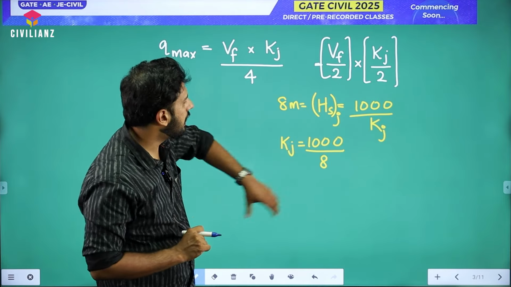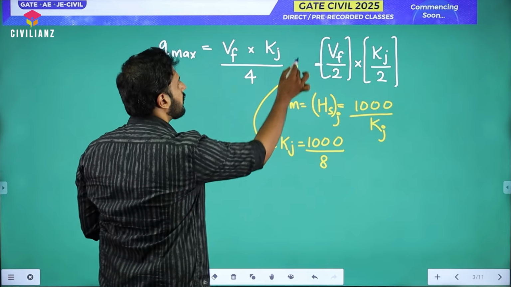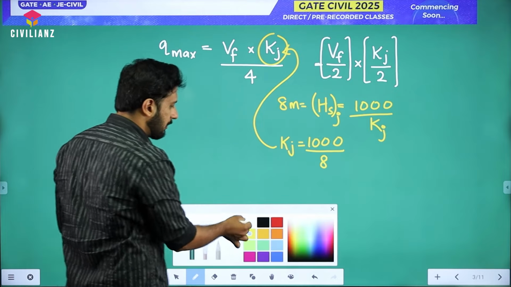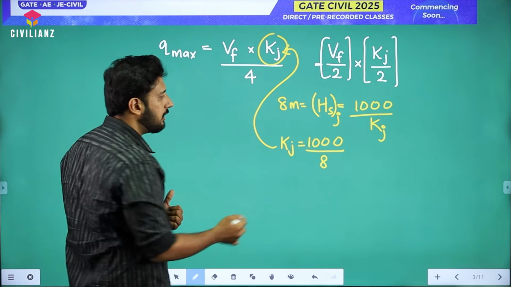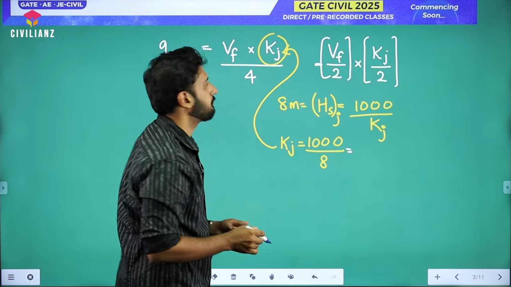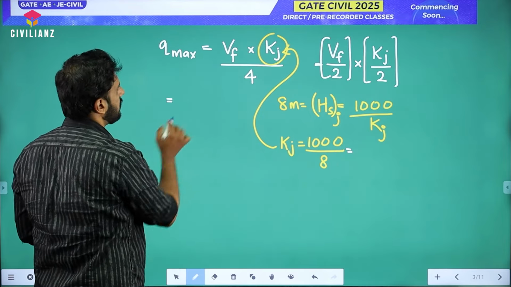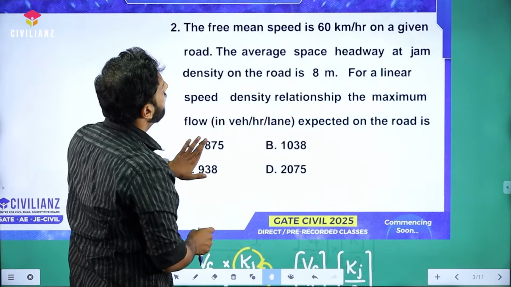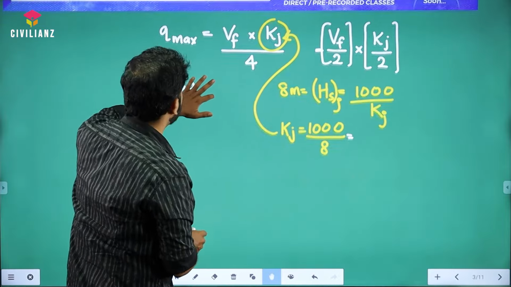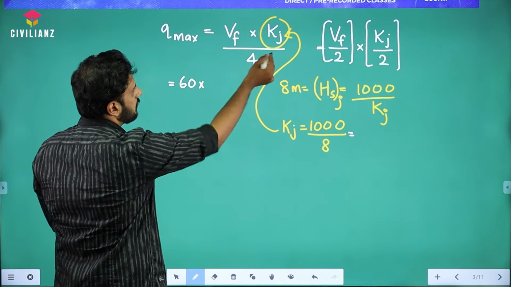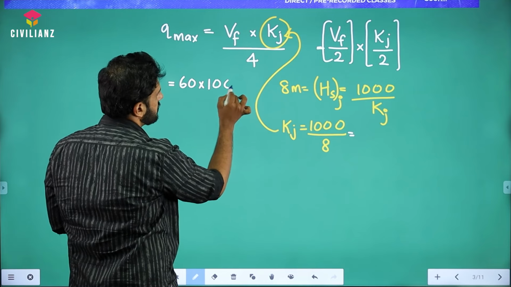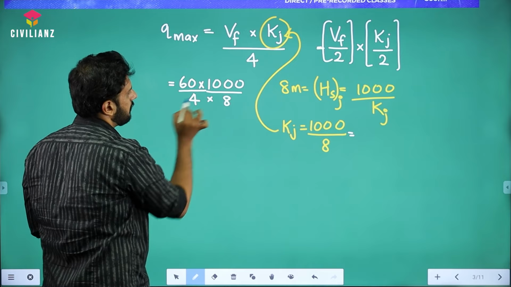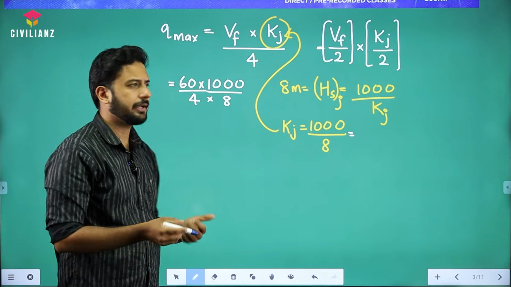We have to substitute this data into this particular equation in place of Kj, right or not? So better you can do like that only, so that more accurate answer you are going to get. No need to calculate this value here, okay? Which means this Q max is going to be, Vf was given as 60, let me just confirm that. Yes, 60 kmh, right? So Vf was 60 into what I can substitute for Kj, that is 1000 divided by 8, let it be there. Now there is a divide by 4 also, so that more accurate answer you are going to get, that's all.